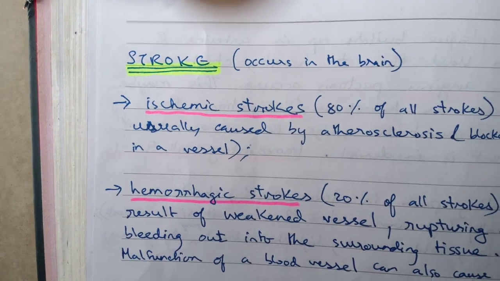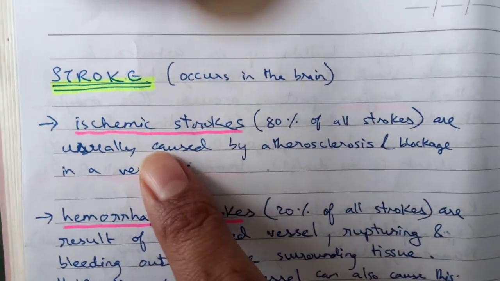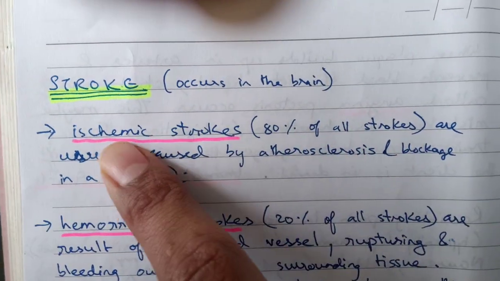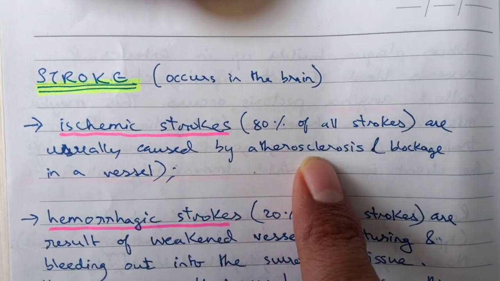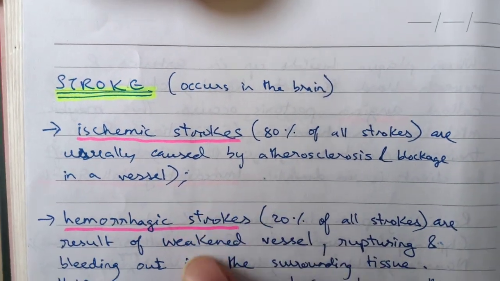Stroke. Stroke is not a heart attack. It is something that occurs in the brain. Many people think stroke is a heart attack. Ischemic strokes, 80% of all strokes are ischemic strokes, are usually caused by atherosclerosis and blockage in a vessel.